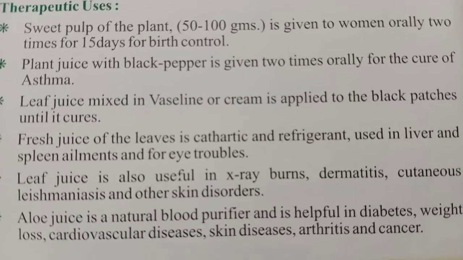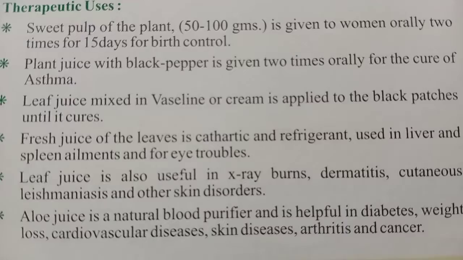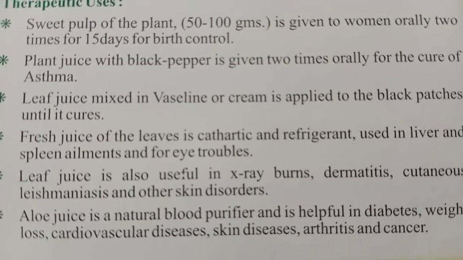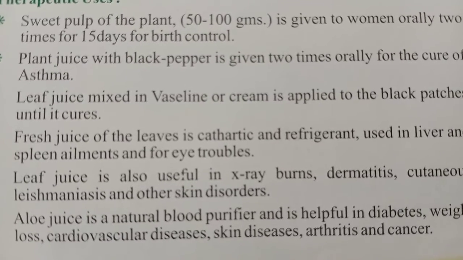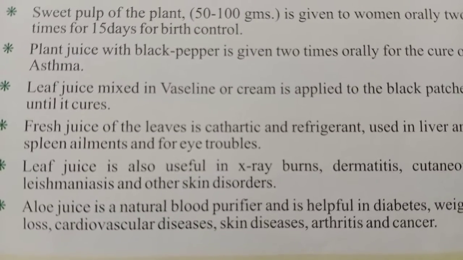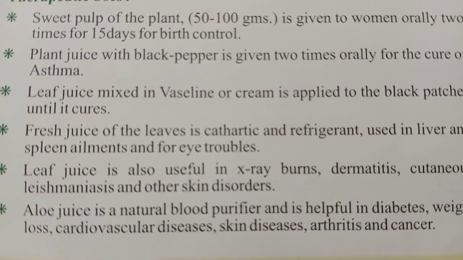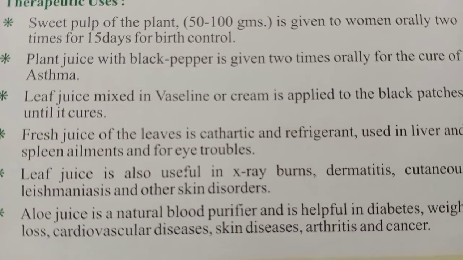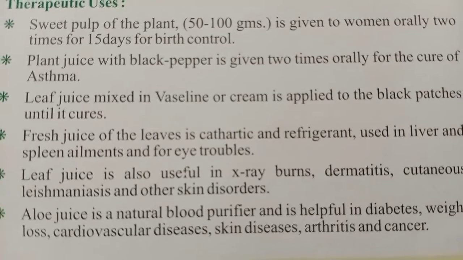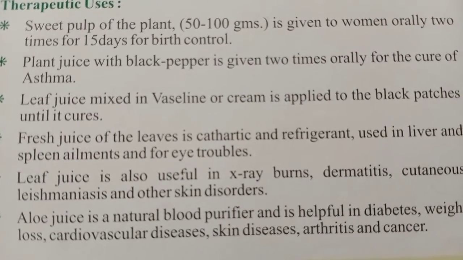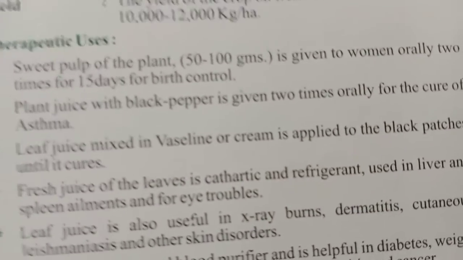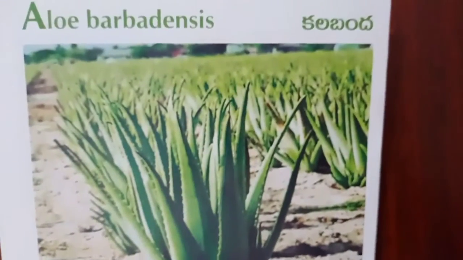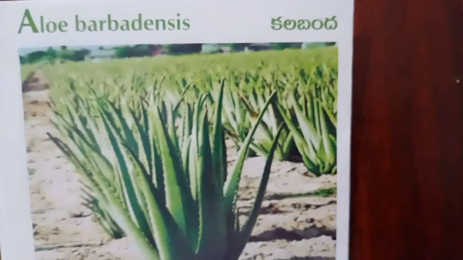Next, weight loss: we can see it when we use the leaf juice of aloe. Cardiovascular diseases means heart, so whatever excessive cholesterol is in our body will be removed by aloe juice. Skin diseases are also reduced. Arthritis, joint pains and cancer are also reduced when we use aloe. So these are the main important features of aloe in medicinal use.